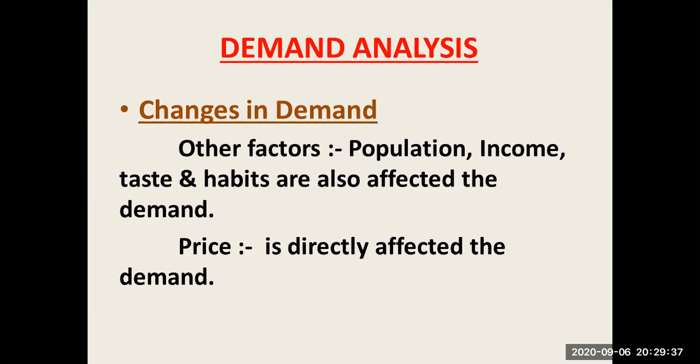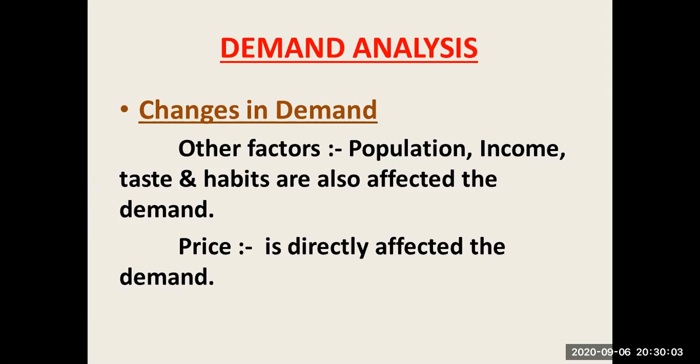In this topic, changes in demand, we know the other factors. We have considered the other factors and also the price. The price is the single factor which directly affects the demand. We know if the price rises, the demand will fall, and if the price falls, the demand will rise. We already discussed all these points in the law of demand.